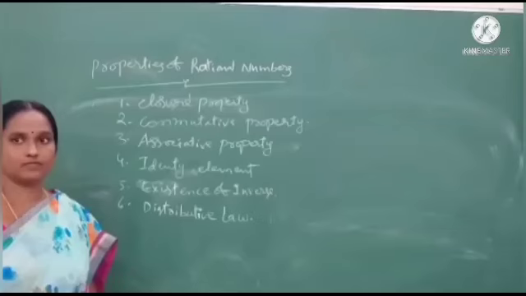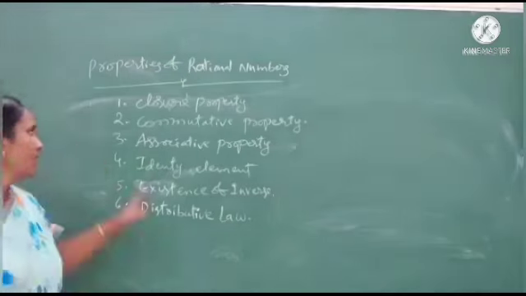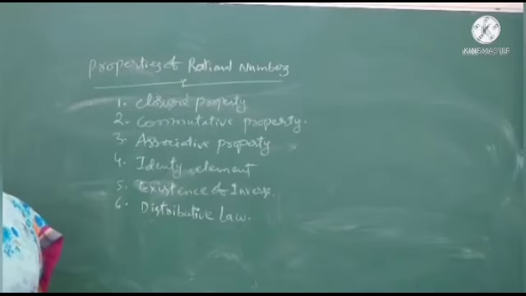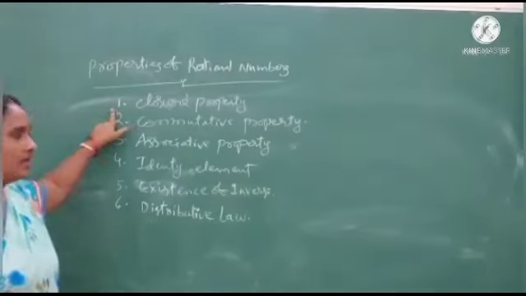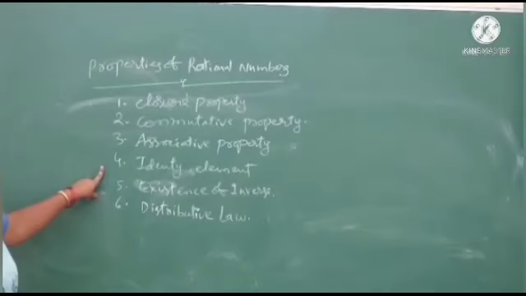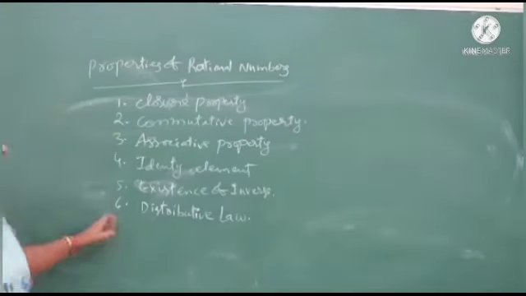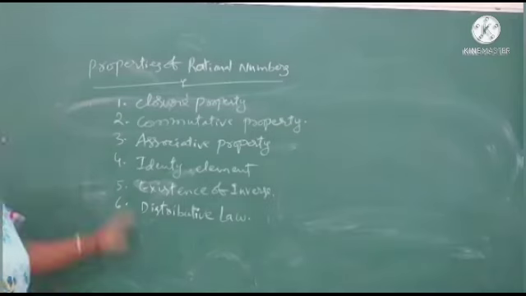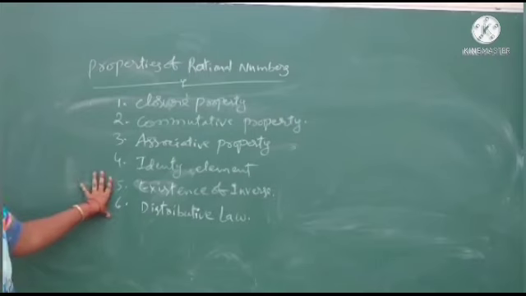Okay, students. When we recall the properties of rational numbers, we already discussed these properties. One is the closure property, the next one is the commutative property, the next one is the associative property, the next one is the identity element, the next one is the existence of inverse, and the next one is the distributive law. These are the 6 properties we explained clearly in this section. Okay, students, did you all understand that?